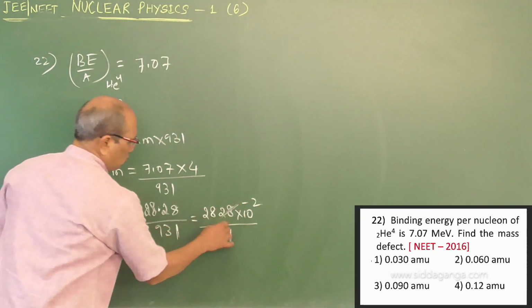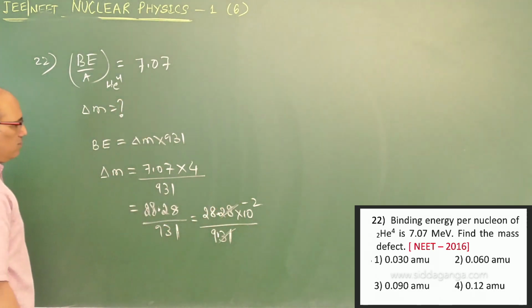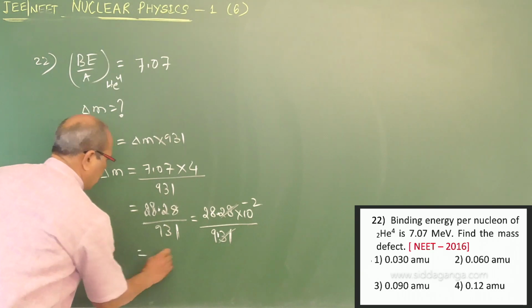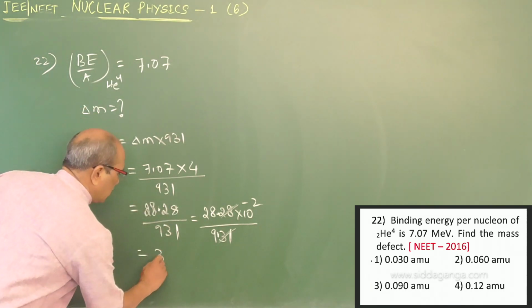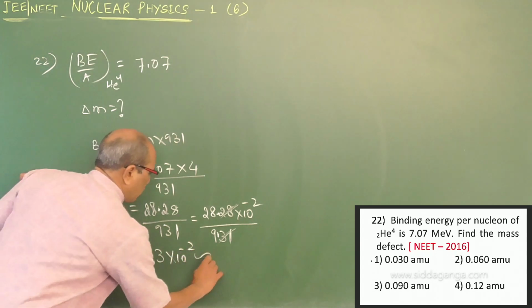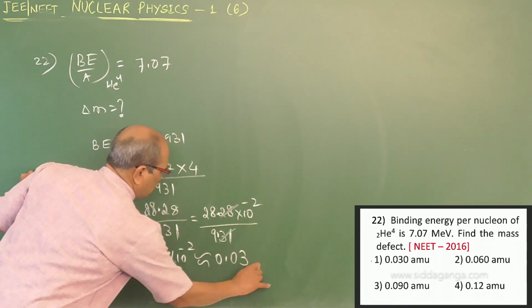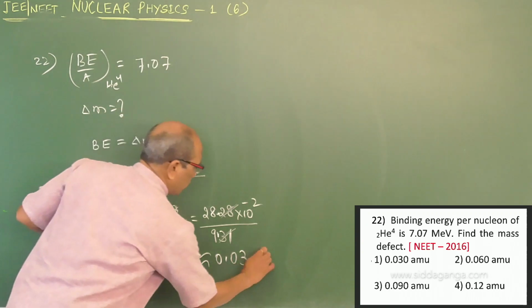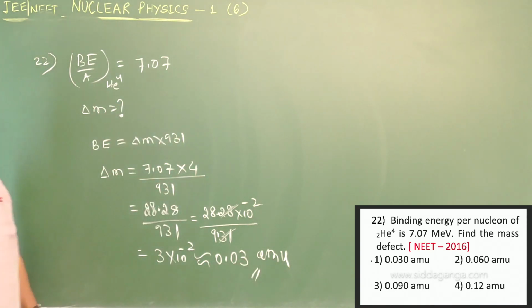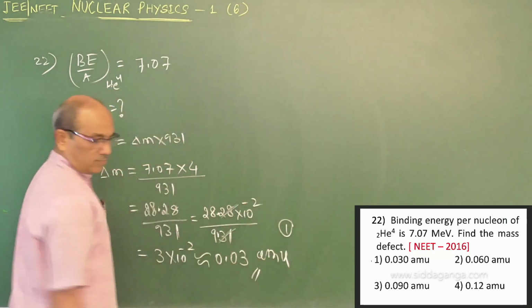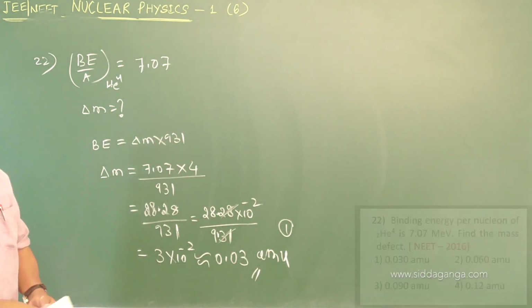If I make it 0, cancel and make it point, 9 by 28, 9 threes are 27. That means 3 into 10 power minus 2, approximated to 0.03 amu. The answer available is the first one. Coming to the next.